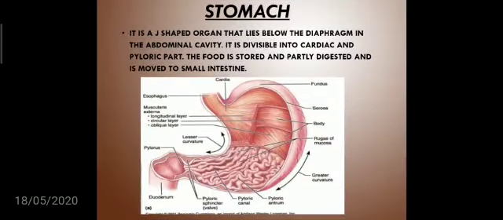Now, the most important structure, the stomach, which is a J-shaped organ that lies below the diaphragm in the abdominal cavity. It is divisible into cardiac and pyloric part. You can see clearly in this picture the upper part which has three layers, first one longitudinal, second one circular and third one oblique layer. The stomach has two curvatures, lesser or inner curvature and greater or outer curvature. The pyloric part is again categorized into pyloric sphincter, pyloric canal and pyloric antrum, where the pylorus opens into the duodenum.